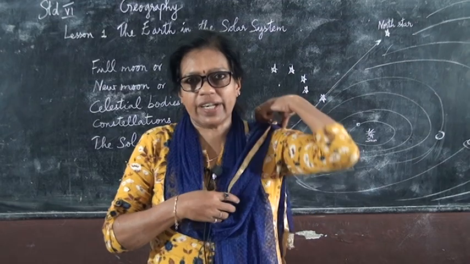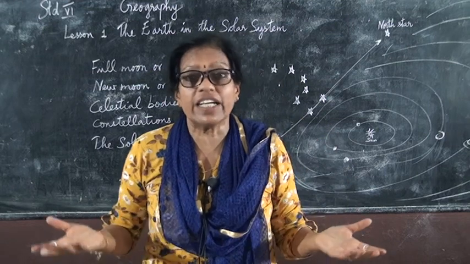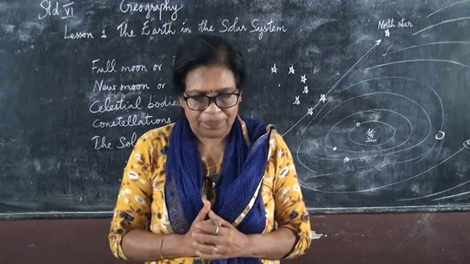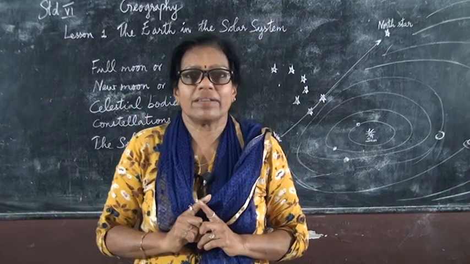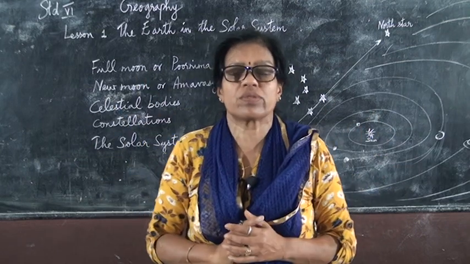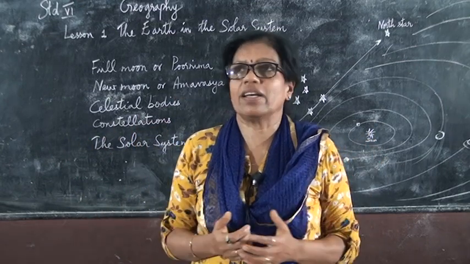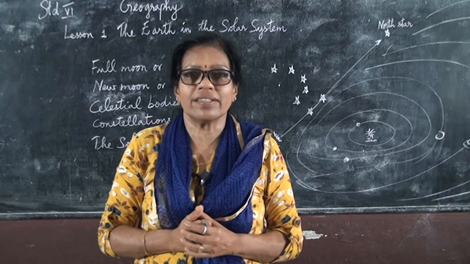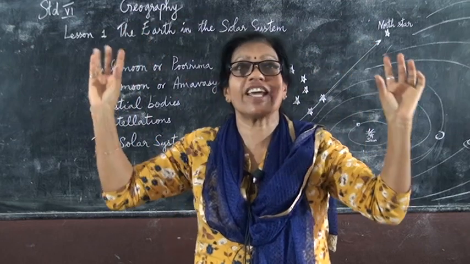Now, children, in the previous classes, in 5th standard, 4th standard and all, you have learned about the earth and the solar system. Now you know that at night, during the rainy season, if you look at the sky you won't see anything because of the rainy clouds. But on a clear night, in the summer season, when you look at the sky you can see the stars shining, the moon shining, isn't it, as if the sky is decorated with diamonds.